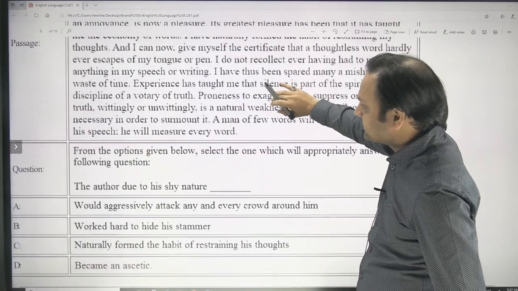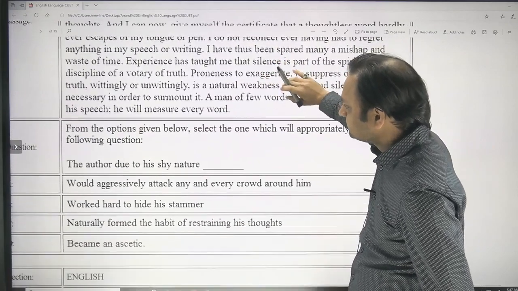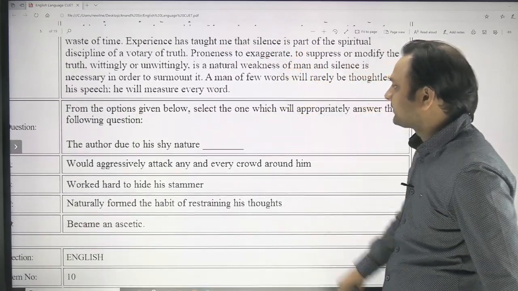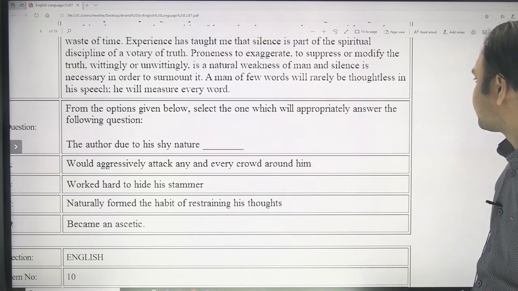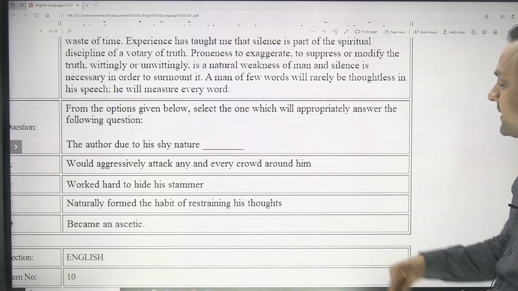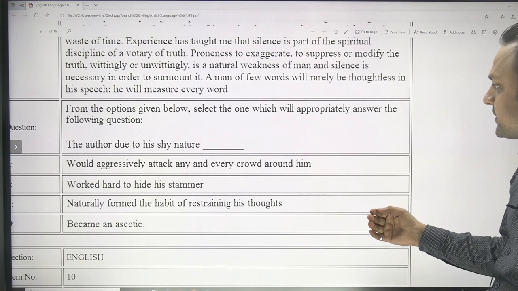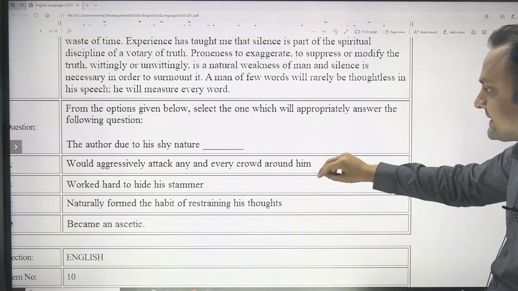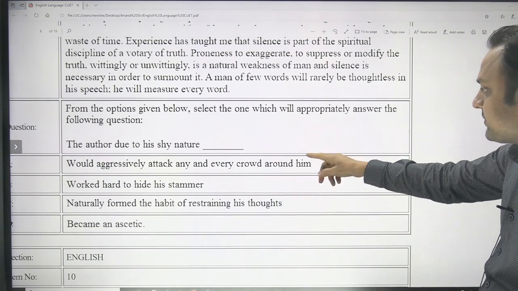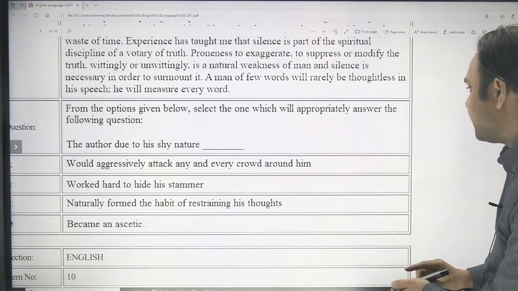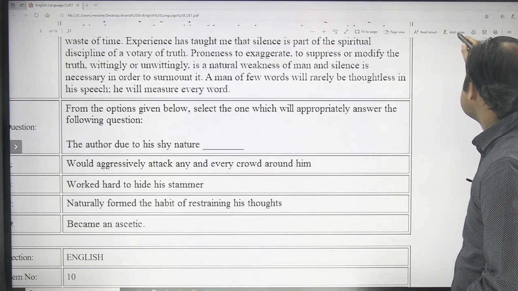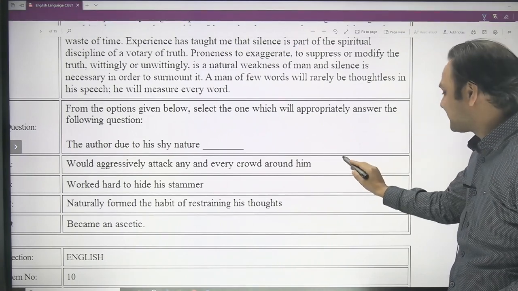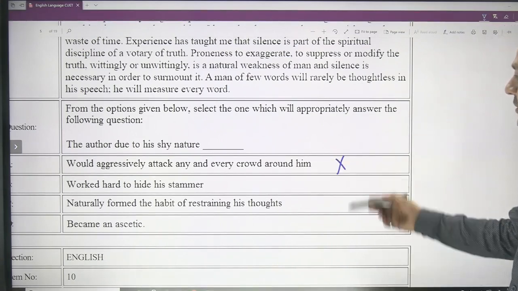This is the third question. From the options given below, select the one which will appropriately answer the following question. The question is, the author due to his shy nature, and then you are supposed to complete this sentence. So the author due to his shy nature would aggressively attack any and every crowd around him. This is just the opposite of his shyness, so this cannot be the case.